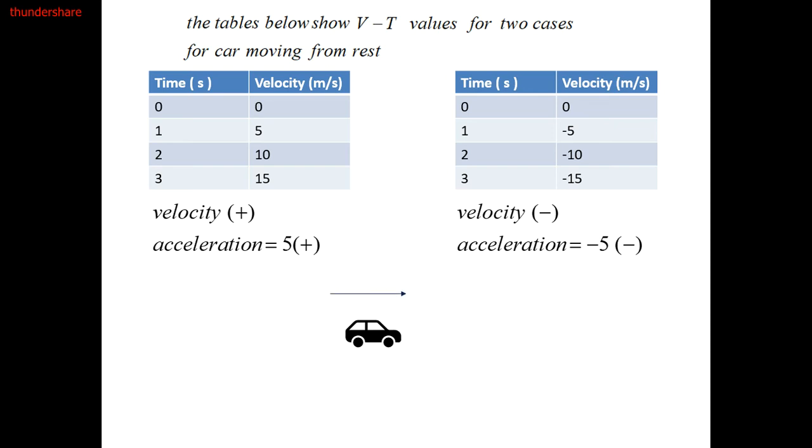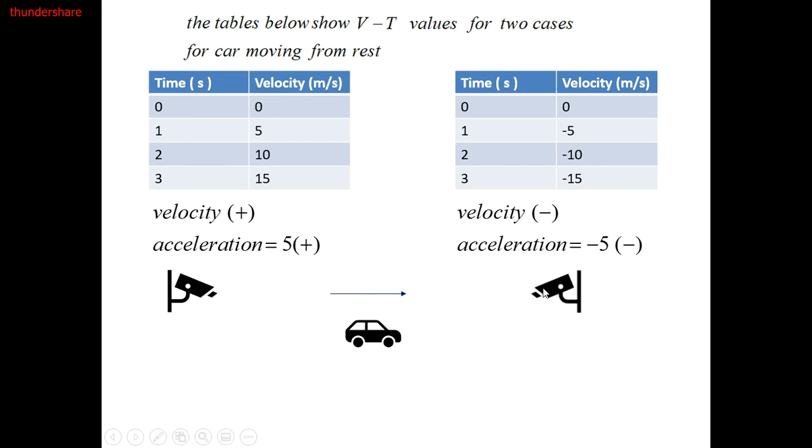And both tables could represent only one car but two observers. To understand what I'm saying, I will consider I have a car moving to the east, and this table and the other one have two observers. Both of them have their own direction to look. So one of them has positive velocity, so velocity is positive and the acceleration is positive.